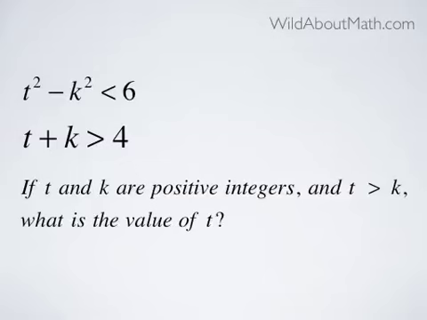t squared minus k squared is less than 6. t plus k is greater than 4. And t and k are positive integers with t being greater than k. What is the value of t?